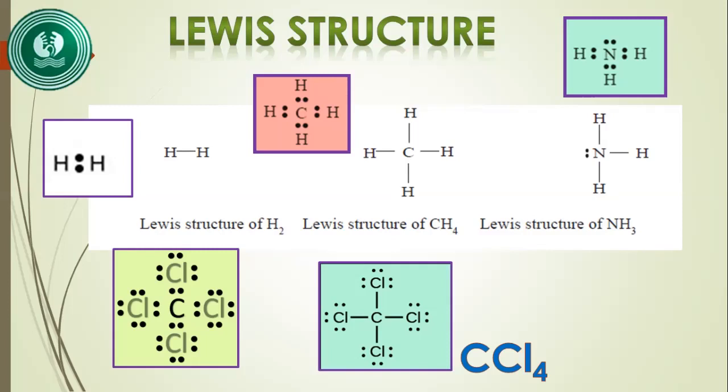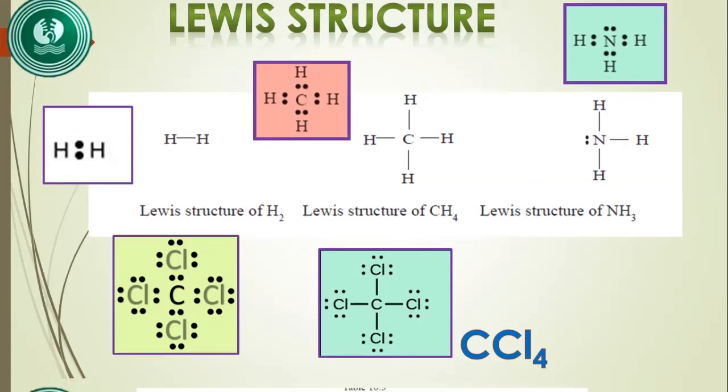So 4 covalent bonds. Those bonds are CCl bonds. And in each chlorine atom there are 3 non-bonding pairs of electrons. Those are lone pairs. So this is the Lewis structure of the CCl4 molecule.